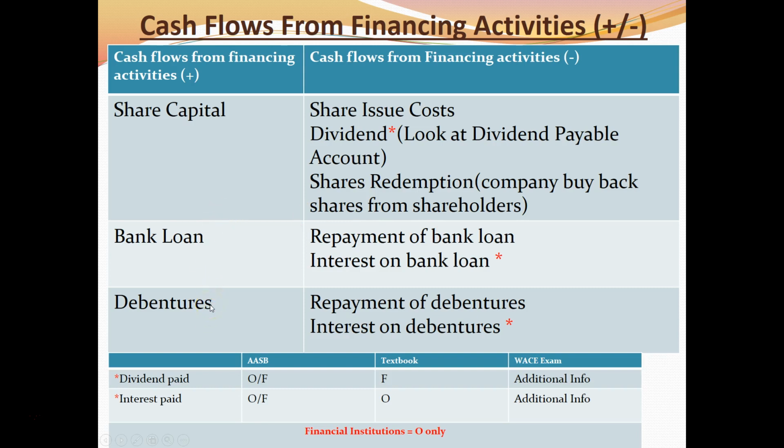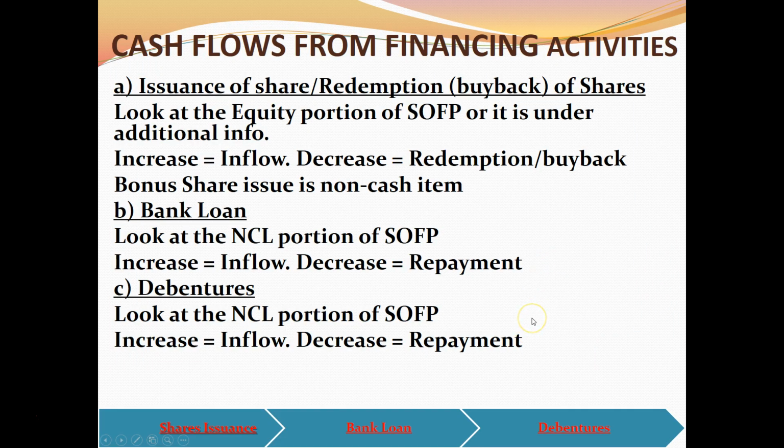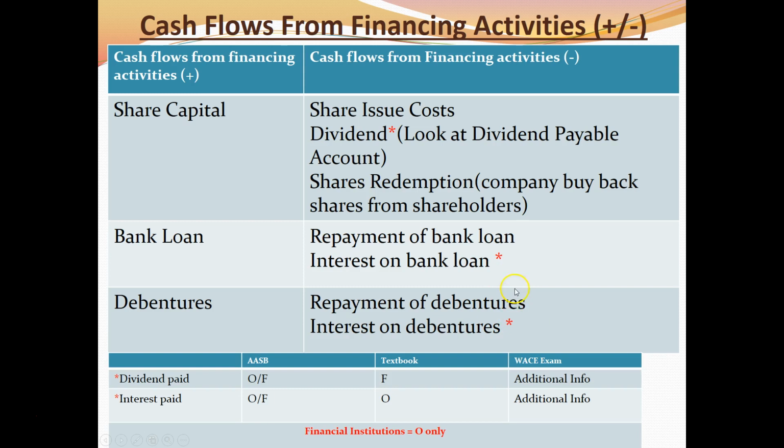Debentures is another form of loan that we get from the public or from the companies. So financing activities increase when we get debentures. When we repay, meaning pay back our debentures, we have negative sign. We also have to service our debentures by paying interest on debentures. Again, it's negative sign. So these two will be negative sign for financing activities.